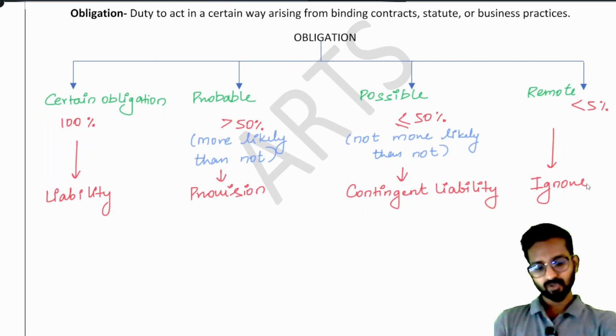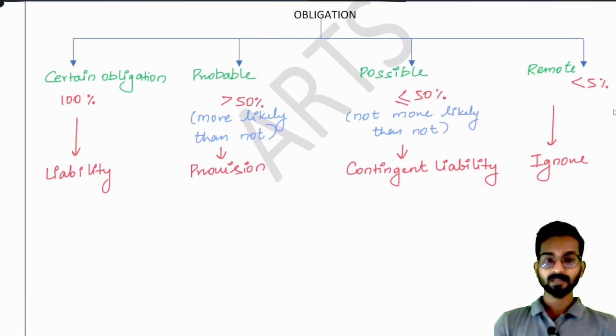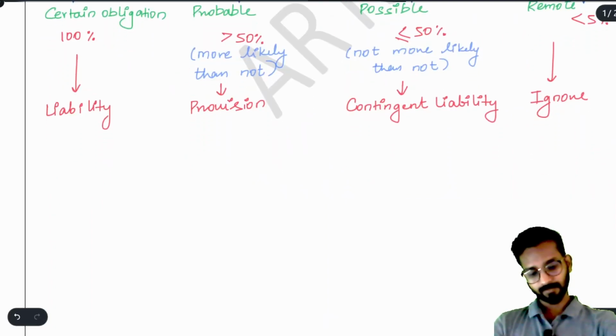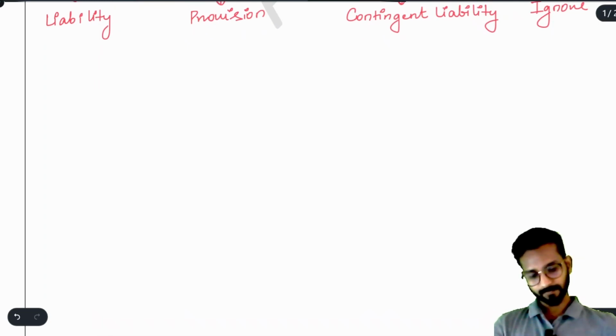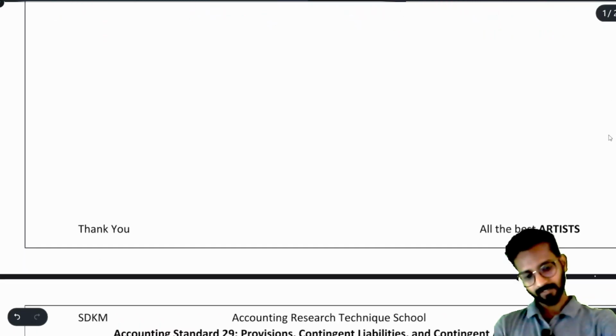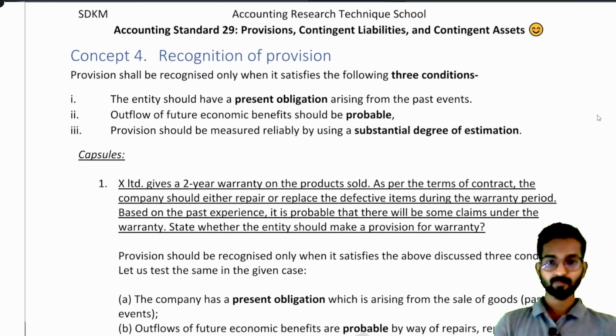So this marks the beginning of our accounting standard 29: what concepts we are supposed to study, how we will record them, and what we will be talking about in this accounting standard. Now understand, after recognizing, whenever we recognize the provision, we will solve some capsules that will tell us how practically we will solve these examples.